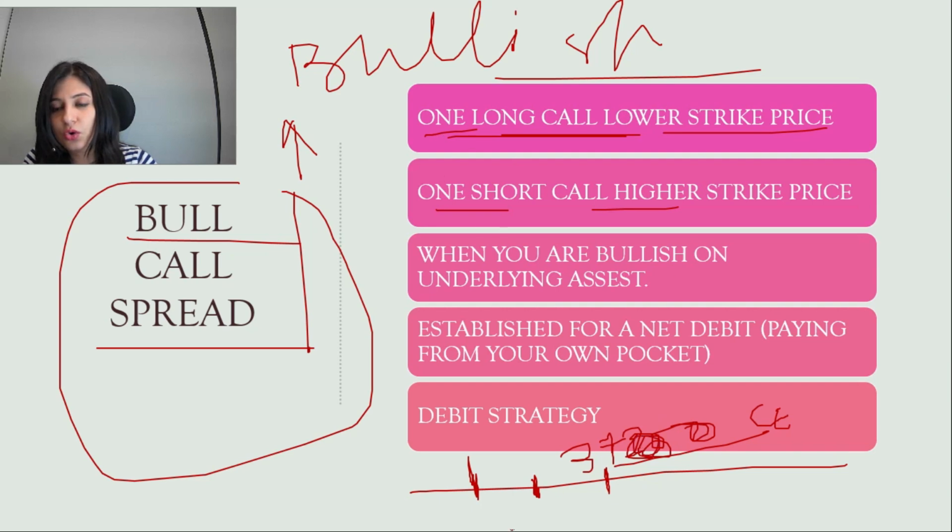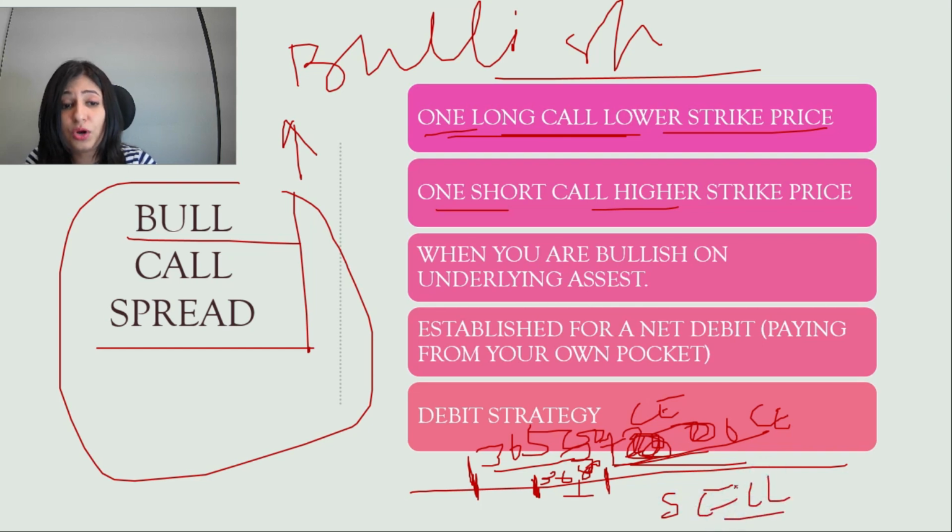So one long call, lower strike price. Anything lower than 37,000, we'll buy that call. For example, let it be the 36,500 call. So you are buying it, you are going long on that call. One short call on a higher strike price. Higher strike price, anything more than 36,500, it can be 37,000 as well, or it can be, suppose, 36,800. That is always the higher strike price. So you have to short this call, or you have to sell this call. So this is how you create a bull call spread.